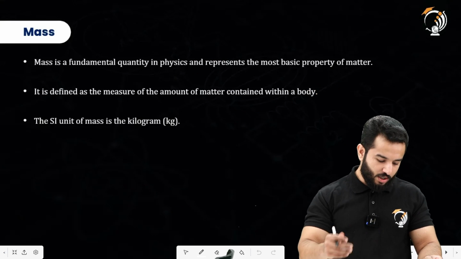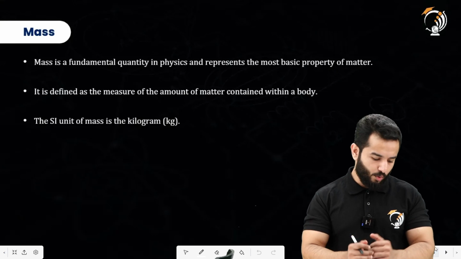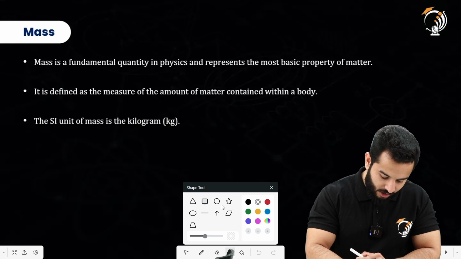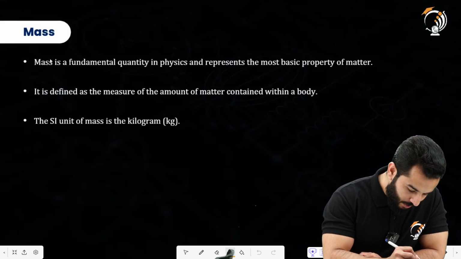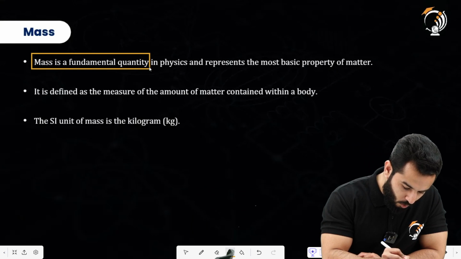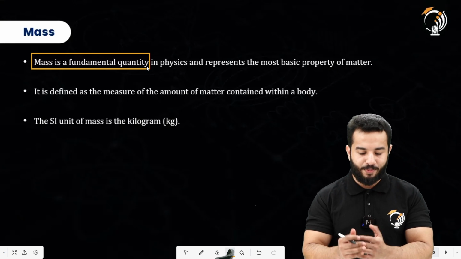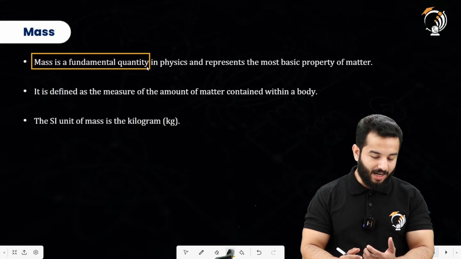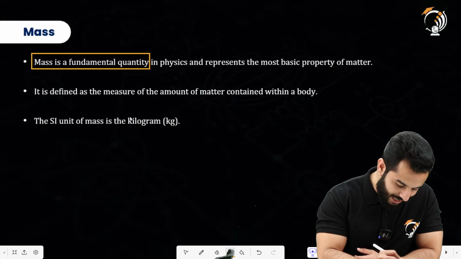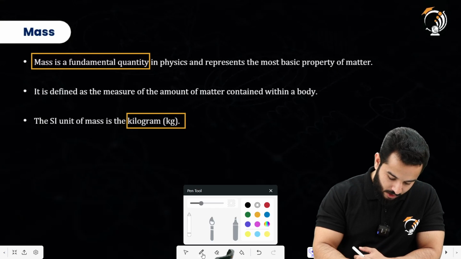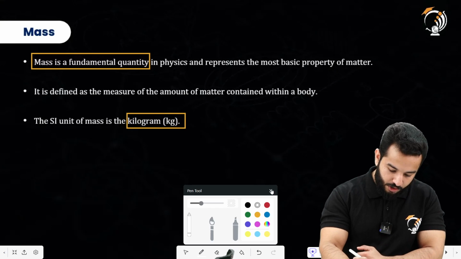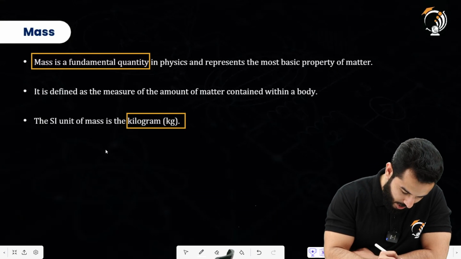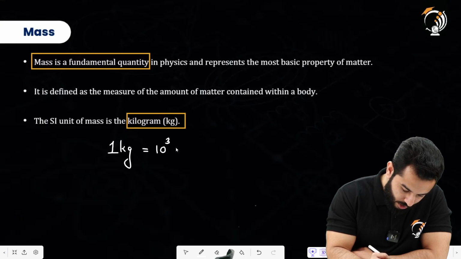Moving on, so these are some of the notes that we have just covered. Mass is a fundamental quantity, so this is very important, that it is a fundamental quantity in physics that represents the most basic property of matter. It is defined as the measure of the amount of matter contained within the body, and the SI unit is kilogram. Some of the conversions I would like to write for all of you, that 1 kilogram obviously means 10 to the power 3 grams.